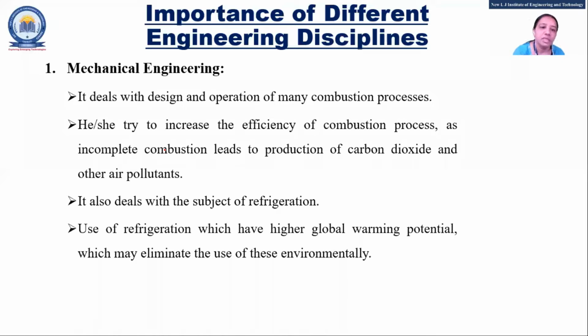They are the main ones. How can they contribute to the environment? Mechanical engineers deal with the design and operation of many combustion processes. If combustion is not complete, it may lead to the release of carbon dioxide, and because of that the air gets polluted, so the environment gets polluted. So whatever the combustion process is, it should be done in a proper way. Fine. That is the main thing for mechanical engineers.